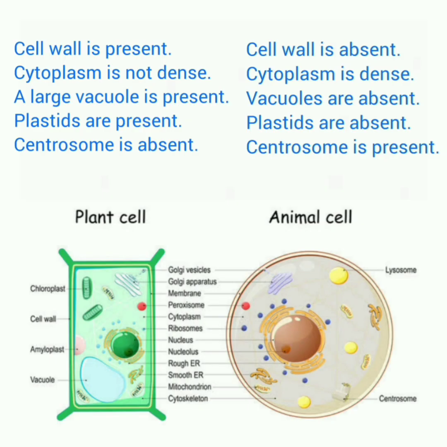Eukaryotic cells are of two types, one is plant cell and another is animal cell. There are some differences between a plant cell and an animal cell. In plant cells, cell wall is present. Cytoplasm is not dense and a large vacuole is present. Plastids are present and centrosome is absent. Whereas if you look at an animal cell, the cell wall is always absent. Cytoplasm is dense. Vacuoles are always absent. Plastids are absent and centrosome is always present.